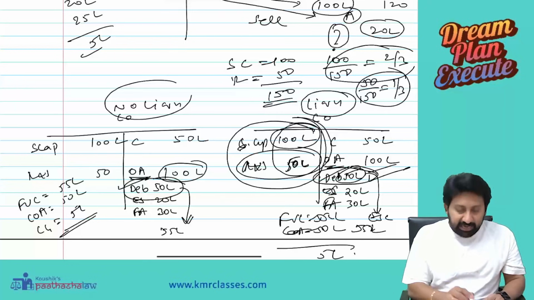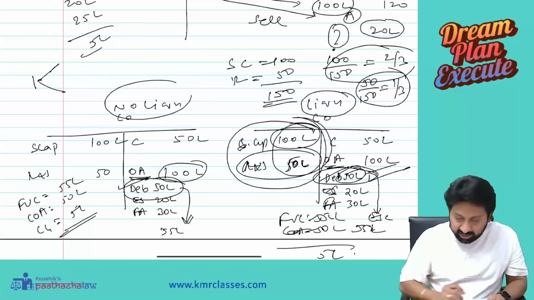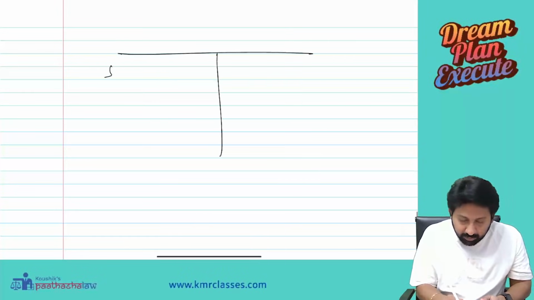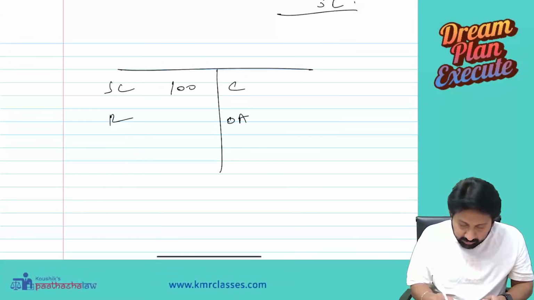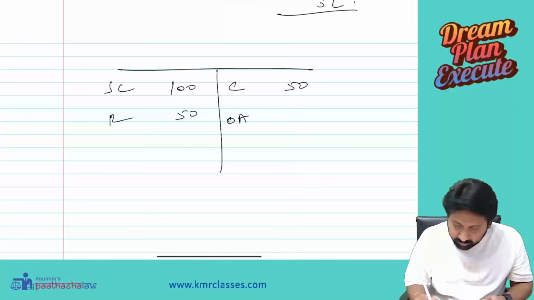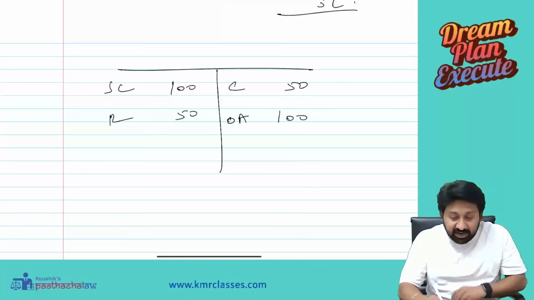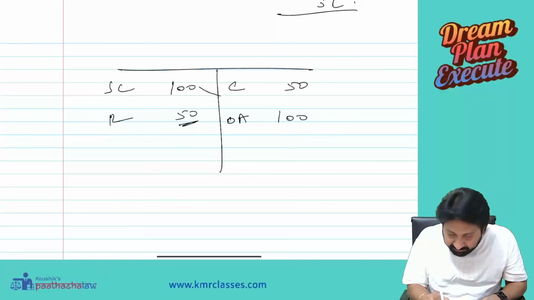Means what? In every 1 rupee you distribute to the members, see here, how much capital we invested? 100. How much reserves we pooled? 50. The 150 is reflected in the form of assets.